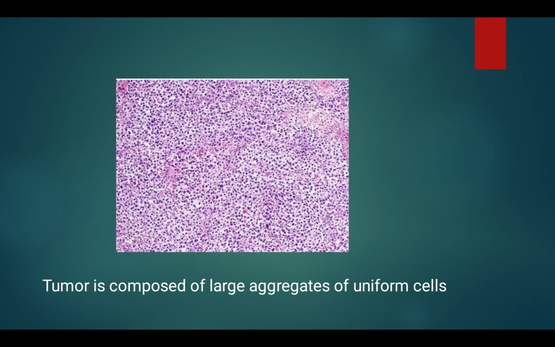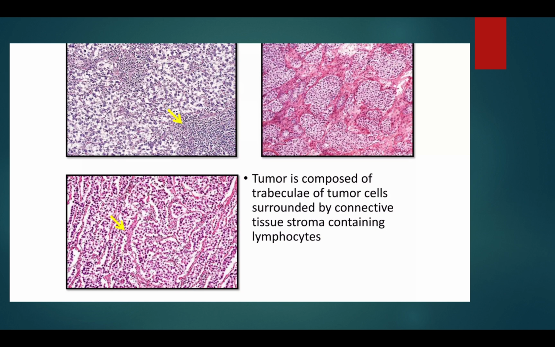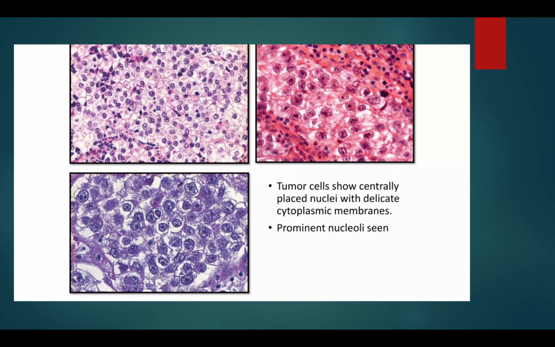This is microscopy of dysgerminoma. It is composed of large aggregates of uniform cells. The tumor is also composed of trabeculae of tumor cells surrounded by connective tissue stroma containing lymphocytes. Tumor cells show centrally placed nuclei with delicate cytoplasmic membranes, and prominent nucleoli are also seen.